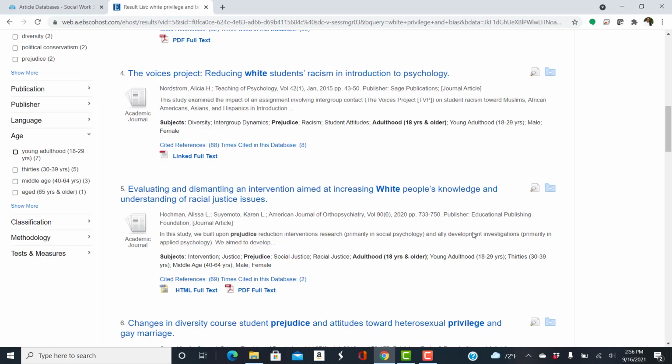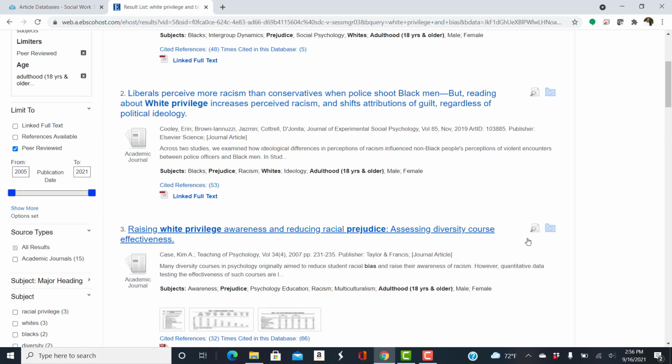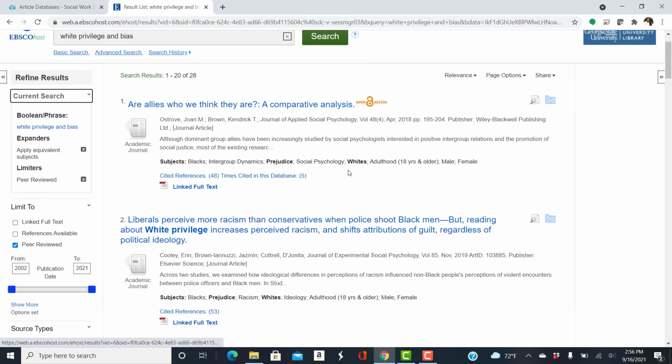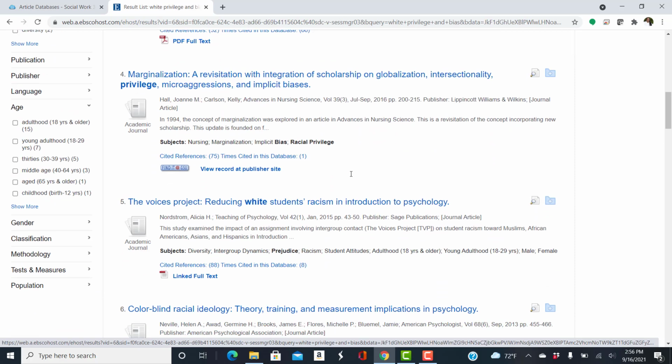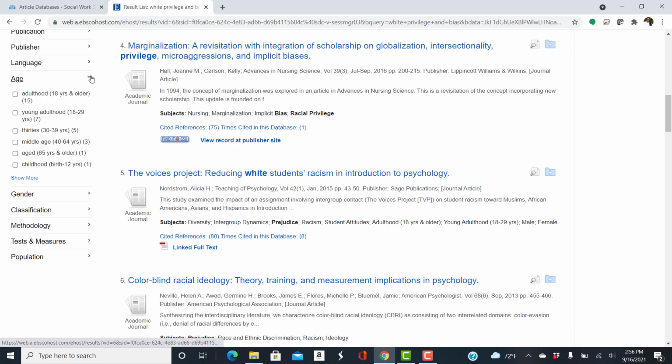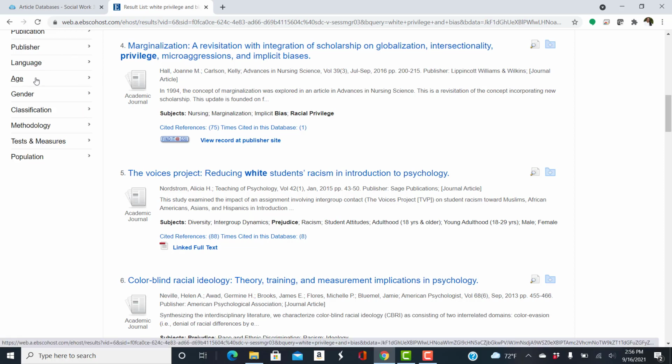Let me take that off. You can also limit it to gender. So I'm not going to select that. And this is one of the few databases that has this option as far as limiting by age, gender, methodology, population.